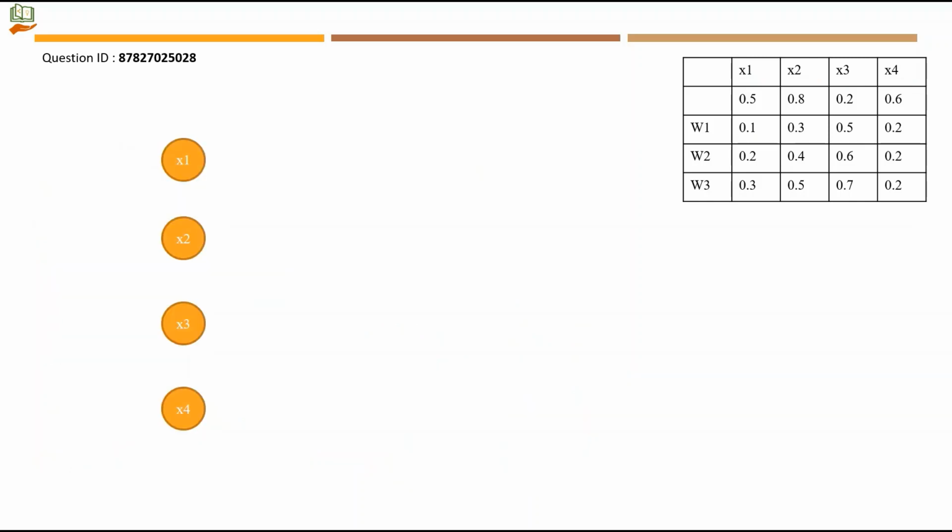So this is the input layer neuron. Let's write the values. It is 0.5, 0.8, 0.2 and 0.6. Now we will have the hidden layer neurons. For H1 we have to take only W1 values. For H2 we have to take only W2 values, and for H3 you have to take only W3 values. X1 to H1 is given as 0.1.